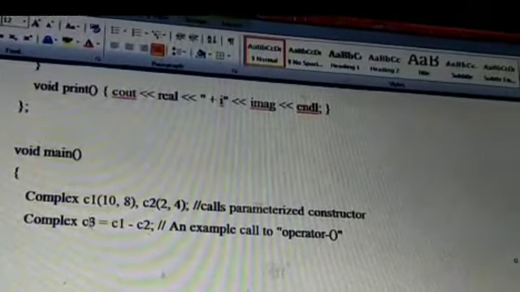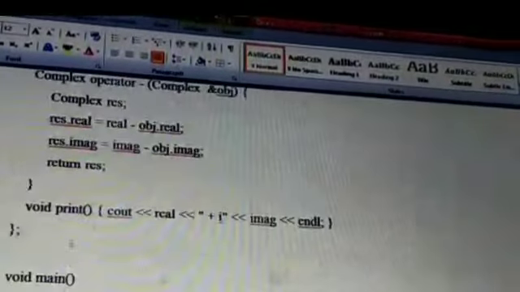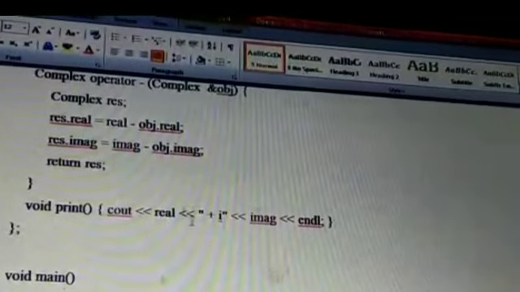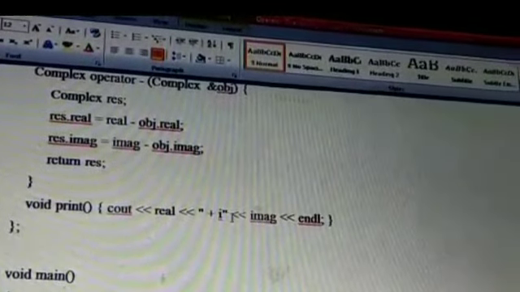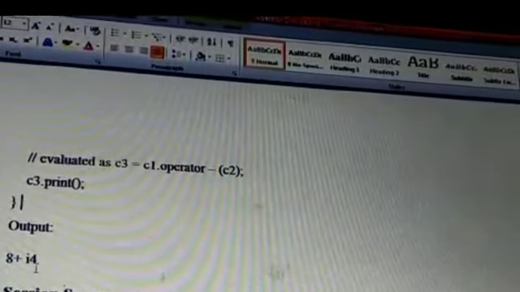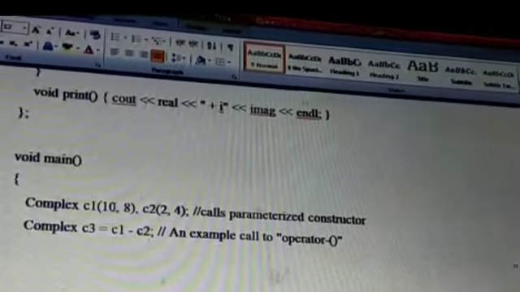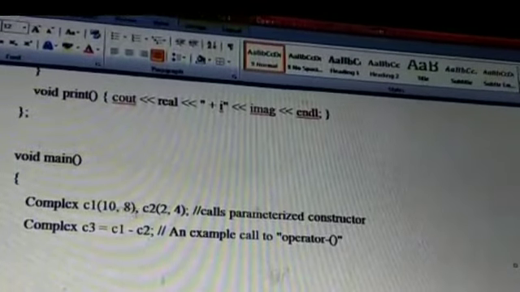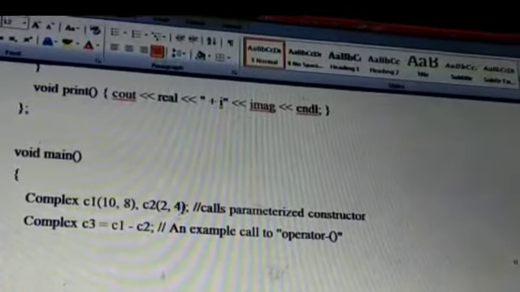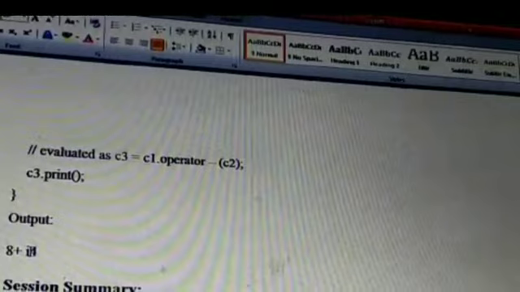Okay. Then to see the output we are writing the C3.print function. In the print function, real, and just to format the output, plus i is given, and then imaginary. So you check the output: 8 + i4. Here C1 is 10 and C2 is 2. So 10 minus 2 is 8, and 8 minus 4 is 4. So we are getting this result, and the plus i we have formatted.